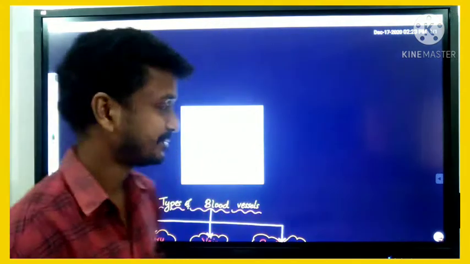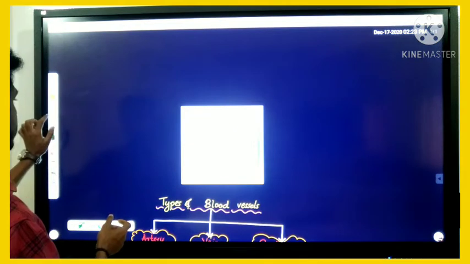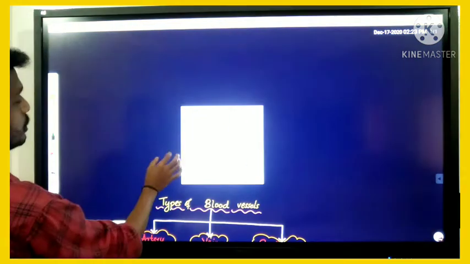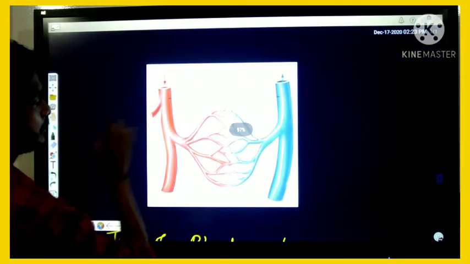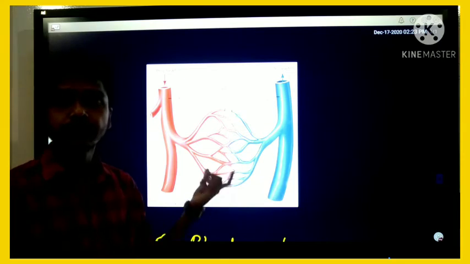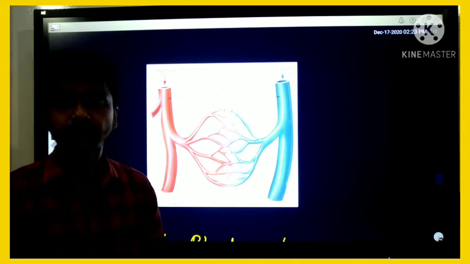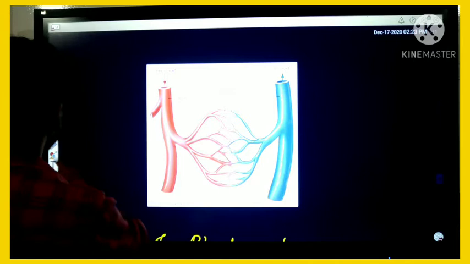We should have a detailed discussion about them. Look here, my dear. From this figure you can understand about the different kinds of blood vessels. The first one is the artery, the second one is the vein, and the third one is the capillary.